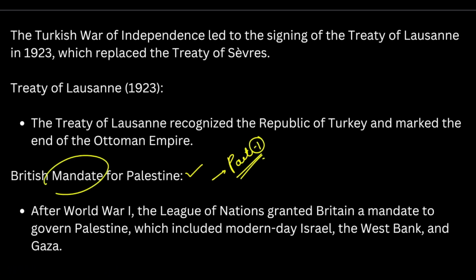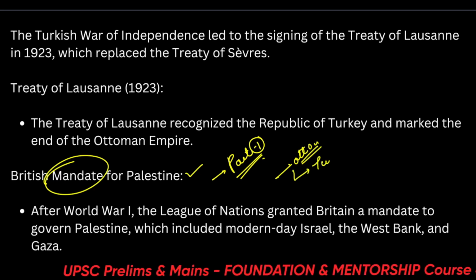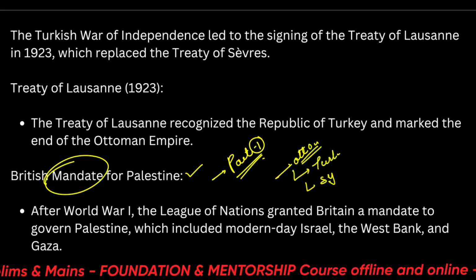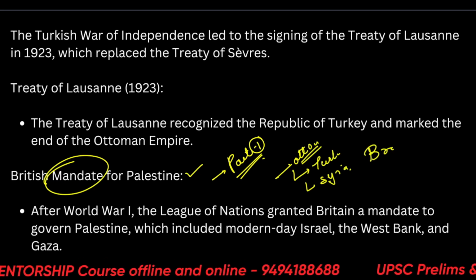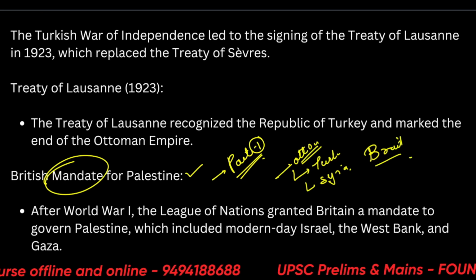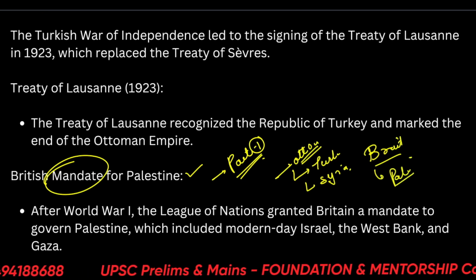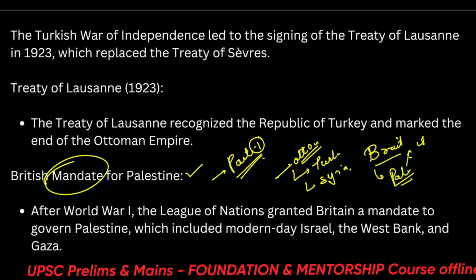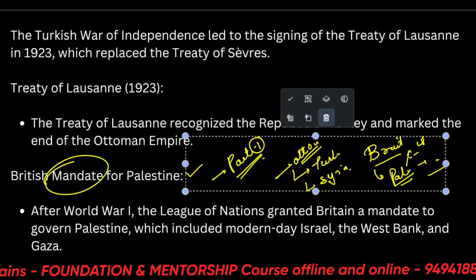So, British mandate for Palestine. After World War I was over, the Ottoman Empire got divided. The nations of Turkey and Syria came into being, and Britain was mandated to govern the territories of Palestine, which include the modern territory of Israel, Syria, and the rest. Okay, so we'll see from here what happened.